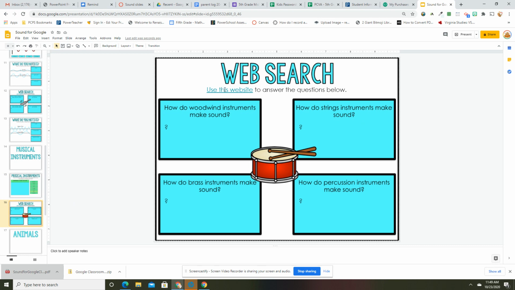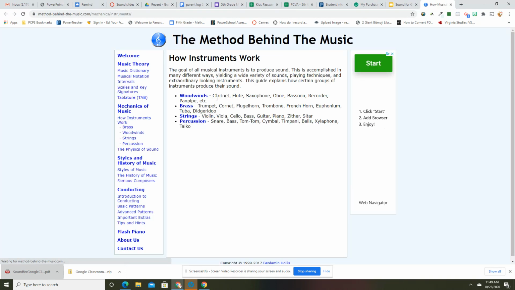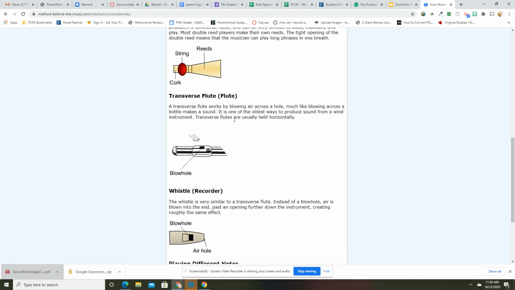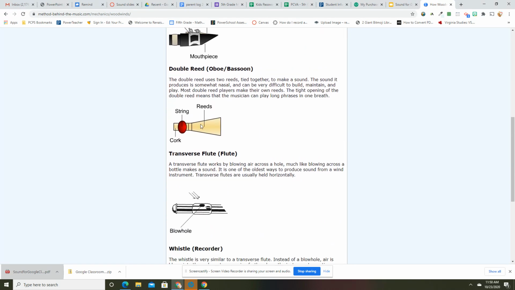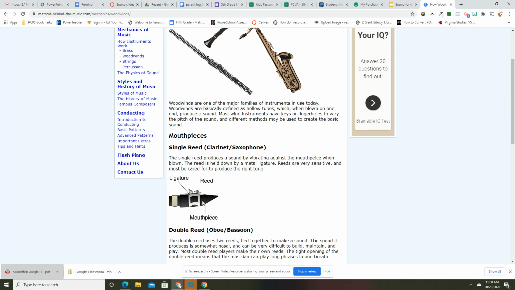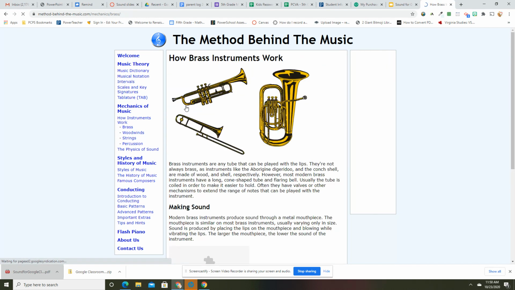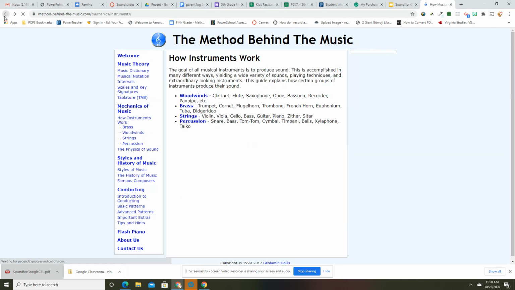Again, you're going to use a website to answer questions, okay? Click it with your left, and then click what it brings up. And then it tells you right here. You might be able to even click on, so you're going to click on Woodwind, and it's going to tell you how it works, okay? Which is really cool because we talked about this yesterday with the reed and then brass. That's super cool, right? Okay.